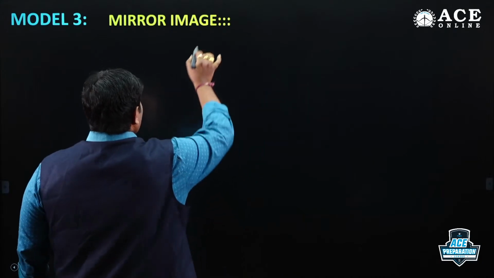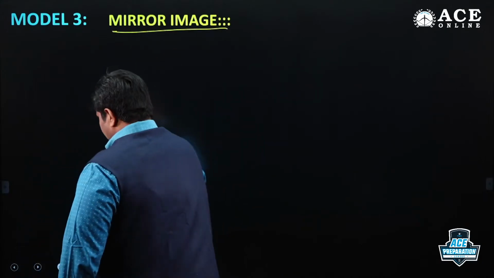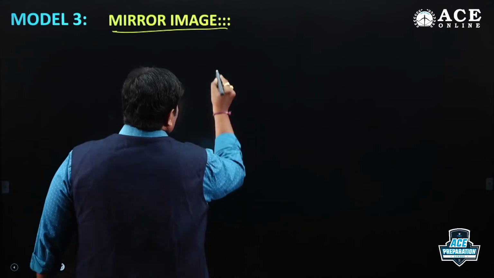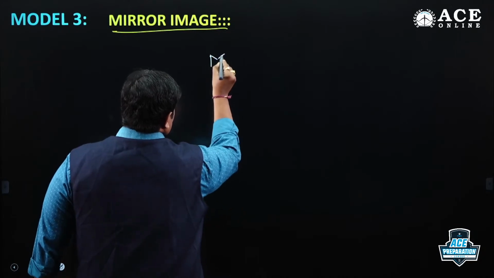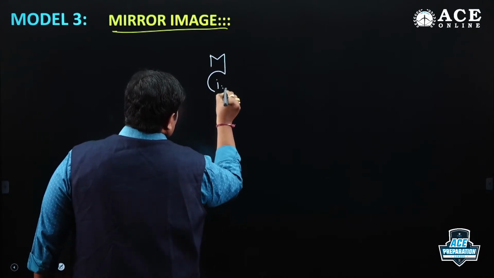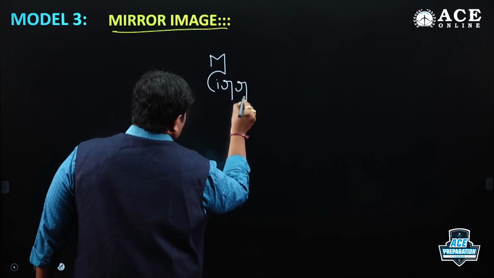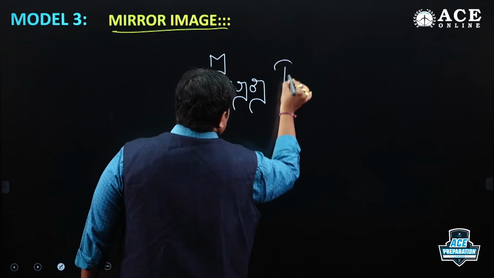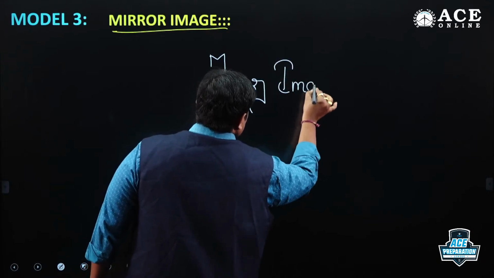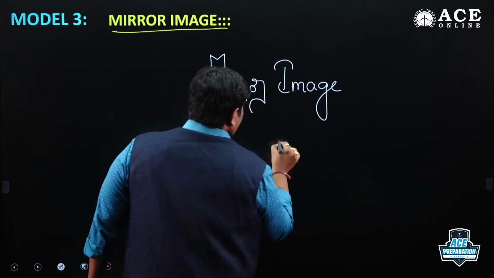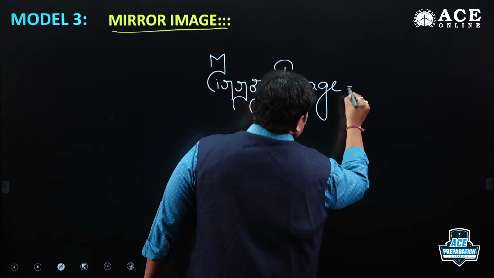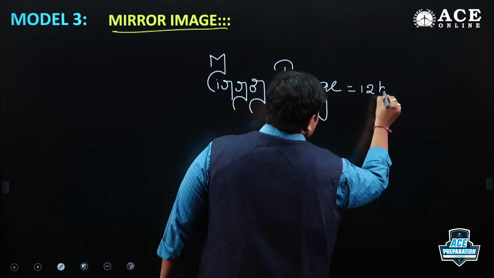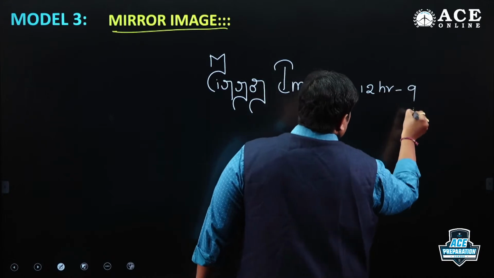Mirror image is equal to 12 hours minus given time.